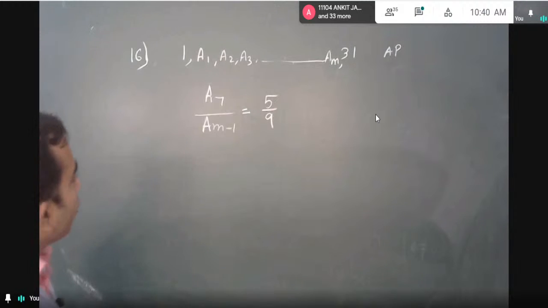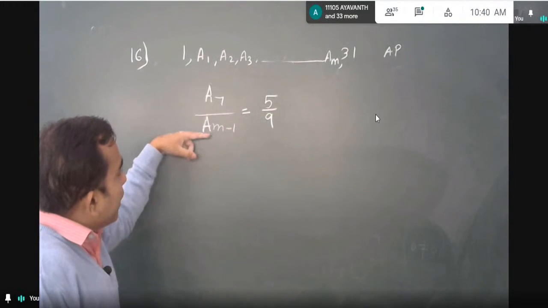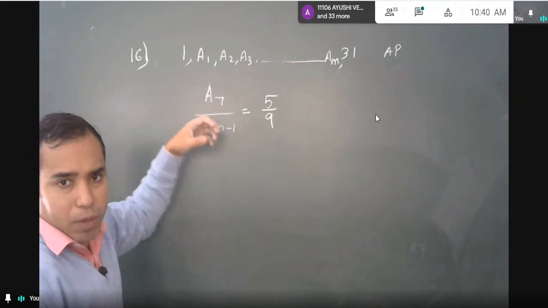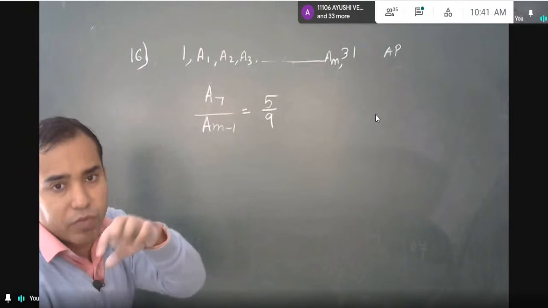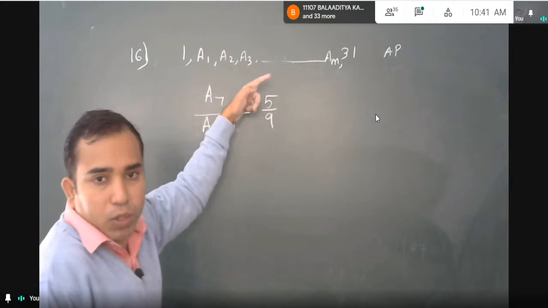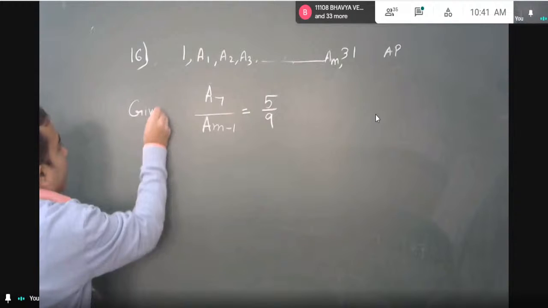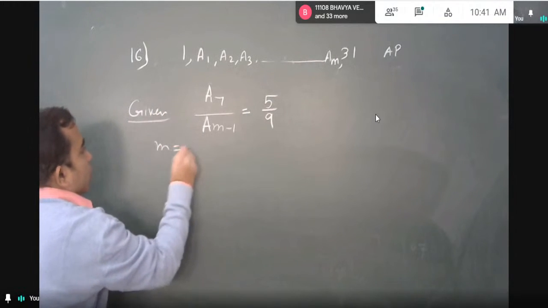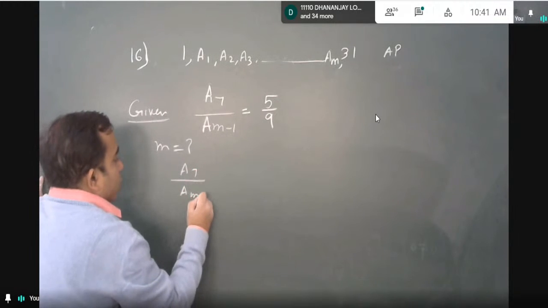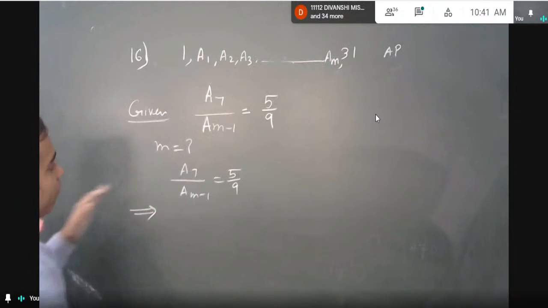So I just had the doubt whether this ratio 5/9 given to me is A7 upon A(m minus 1), or term 7 upon term m minus 1. But now the doubt is clear, because the word numbers is used, and the word numbers they use for these things also. So this only must be given. This is the given statement and m is to be calculated. This is the question. So let us analyze this. A7 upon AM minus 1 is equal to 5/9. You tell me, students, this A7 will be which nth term?